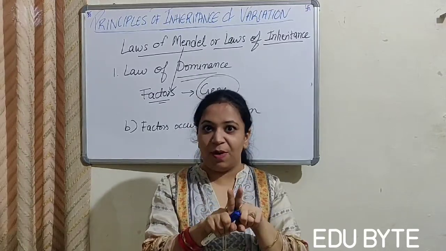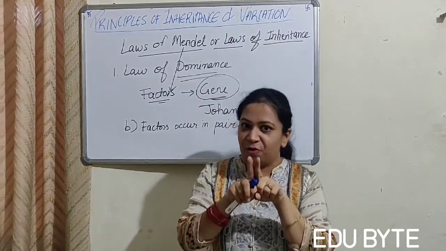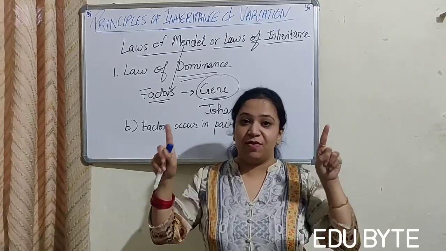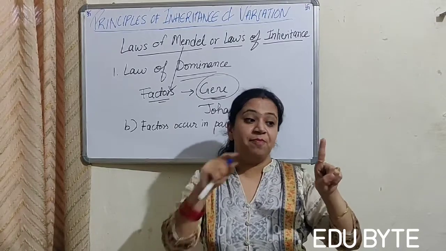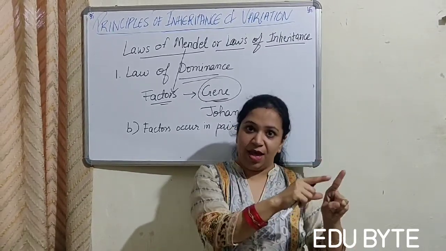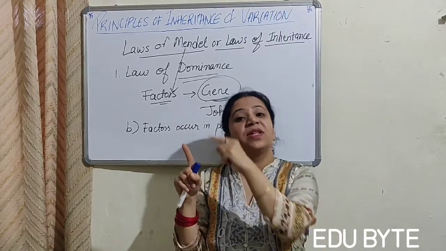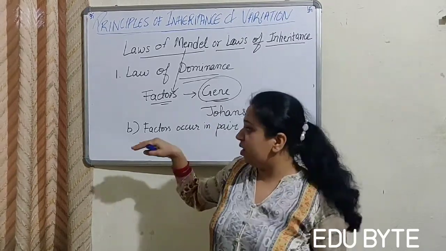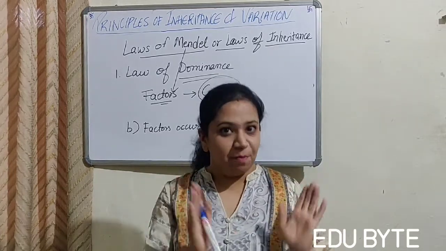And in gamete formation, they segregate again, right? They will become one, but when this fuses with another gamete, it will become a pair again, and when this fuses with another gamete, it will become a pair again. So these vectors occur in pair.